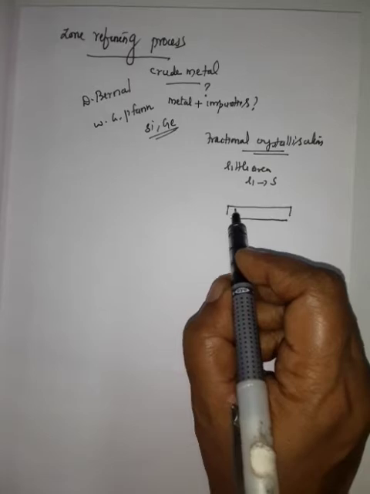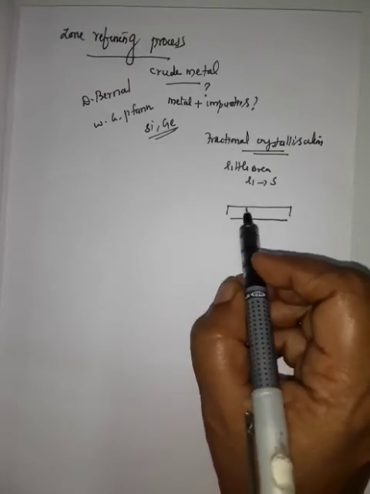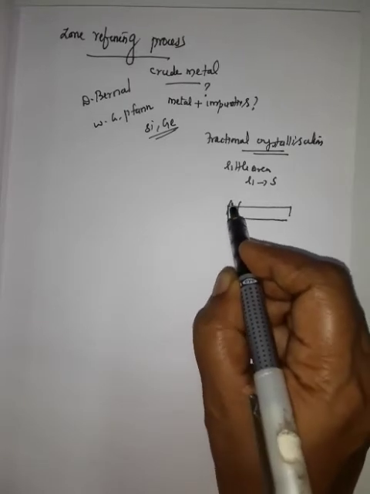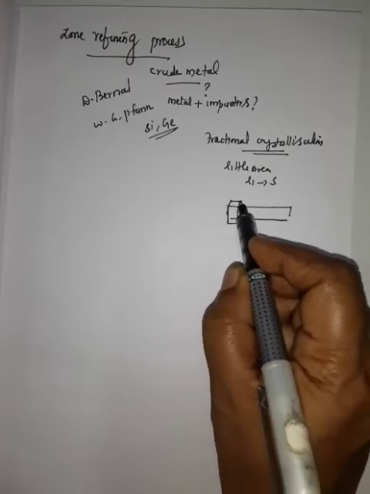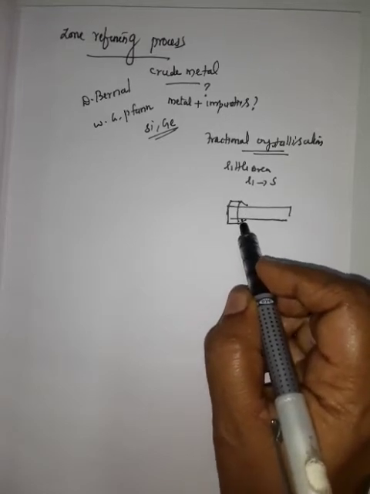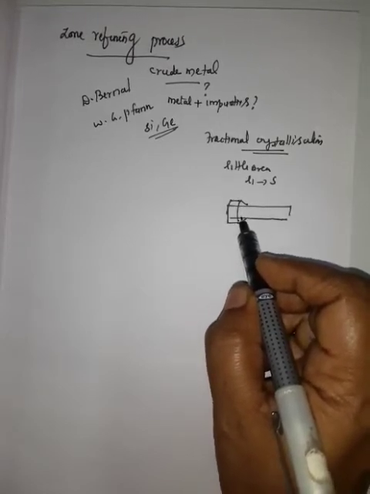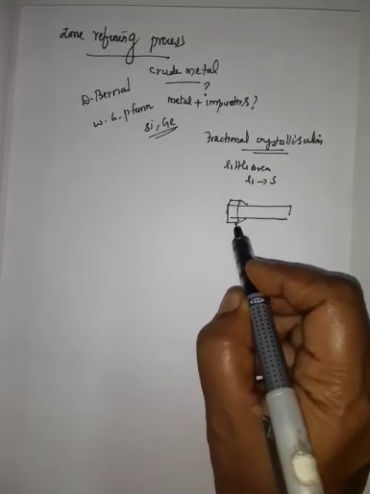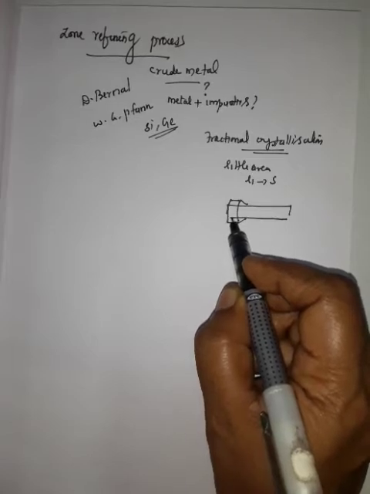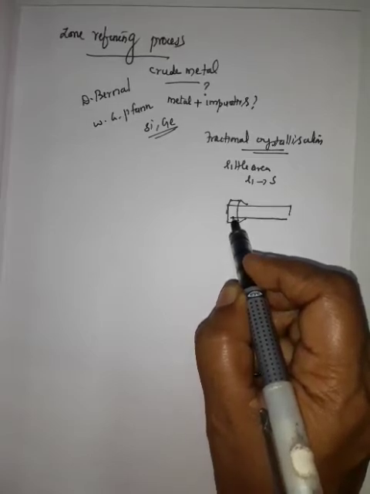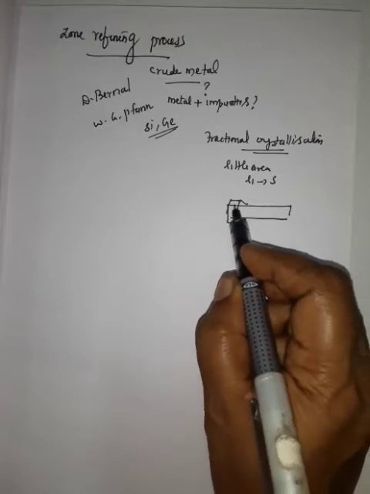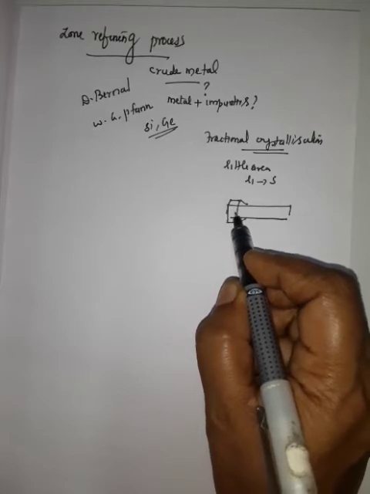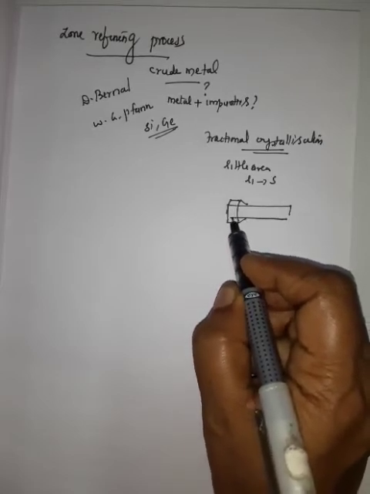For example, this is the impure rod taken in the form of a bar. Then the mobile induction heater is kept here. So now this portion is heated. When it is heated, it gets melted.